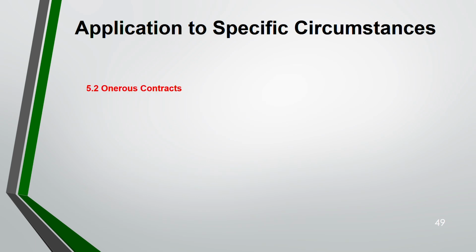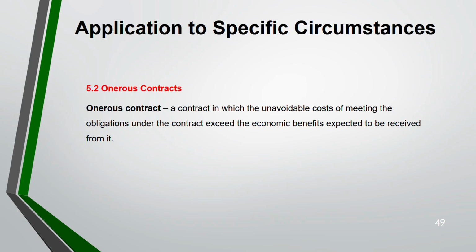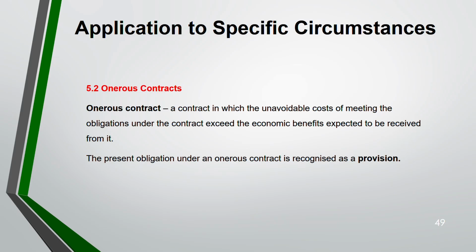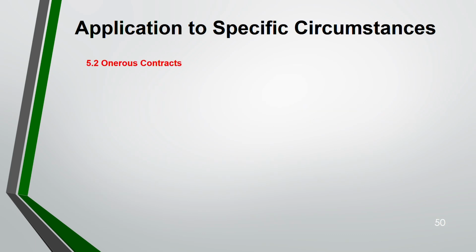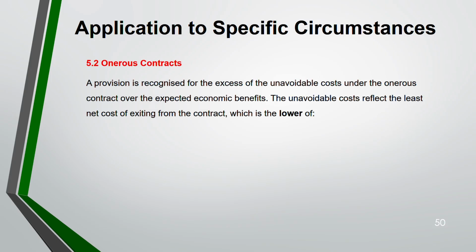Next condition, onerous contract. This is a contract in which the unavoidable cost of meeting the obligation under the contract is more than the benefit. That means under the contract, it's a loss-making contract. So the present obligation under the onerous contract is recognized as a provision. An example of an onerous contract that falls within the scope of IAS 37 is a loss-making contract with a customer according to IFRS 15. Then you have to recognize a provision. Now, a provision will be recognized for the excess of the cost over the benefit.